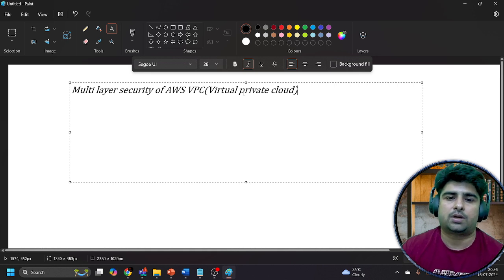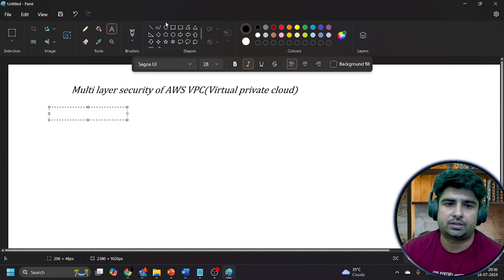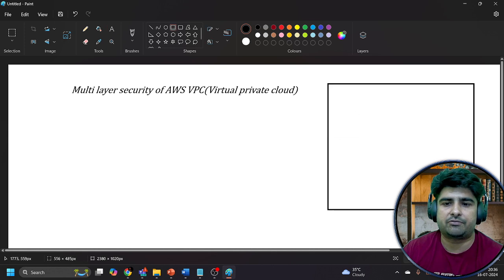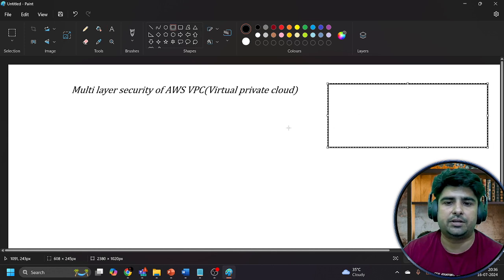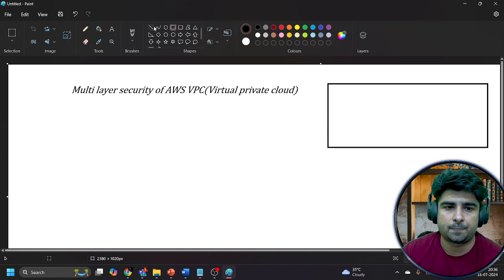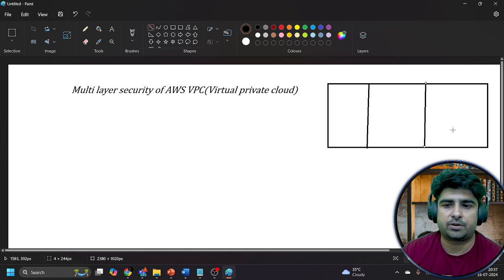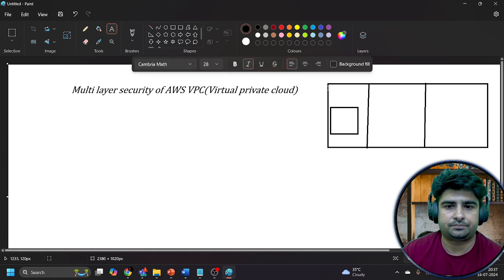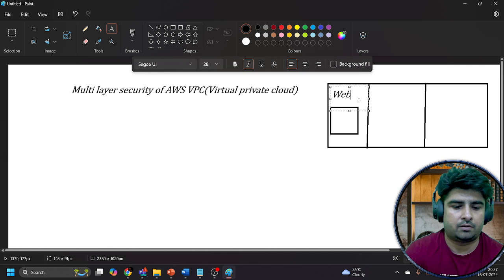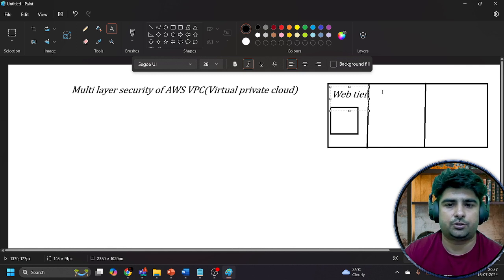If we talk about a multi-tier architecture, we have basically multiple tiers available in that architecture, which are known as the web tier, the application tier, and the database tier. Now, if we talk about the web tier, this is where you can put your web server.